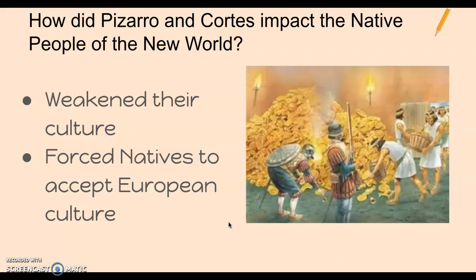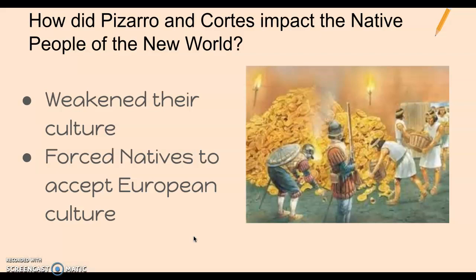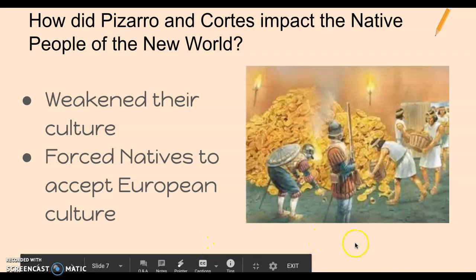Once they conquered them, after they weakened the culture, they forced the Native Americans to accept European culture. As they were weakened by warfare and disease, they had less of a way of defending themselves against it and accepted the European culture more readily.